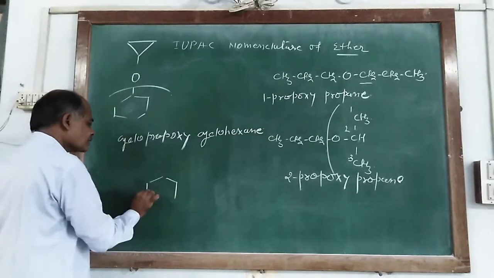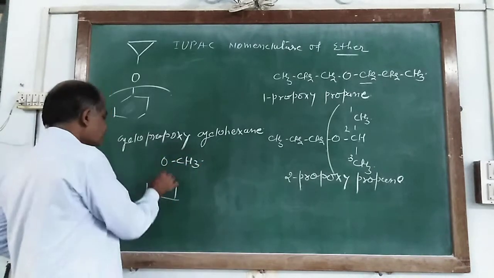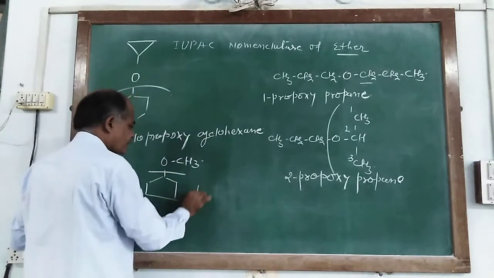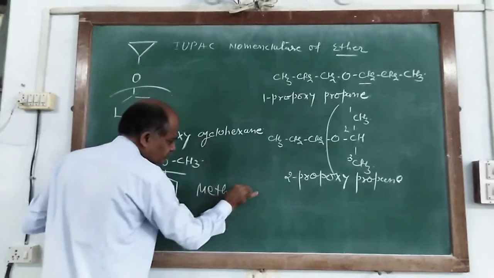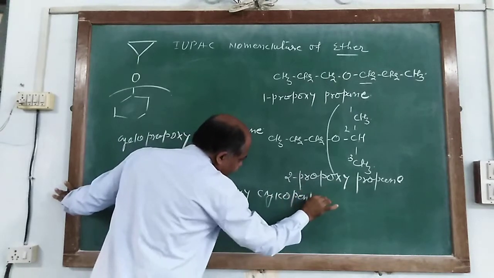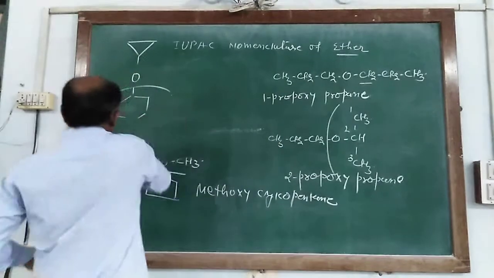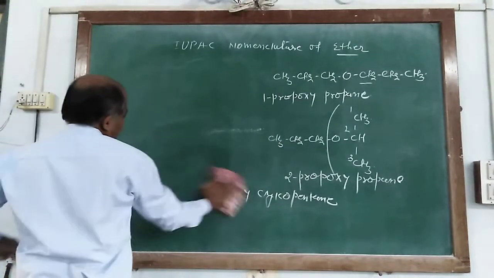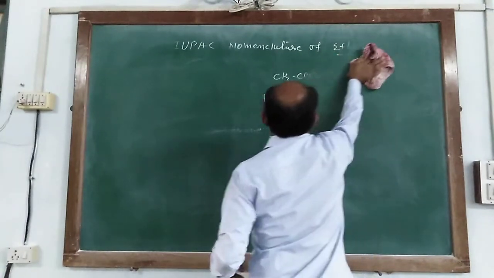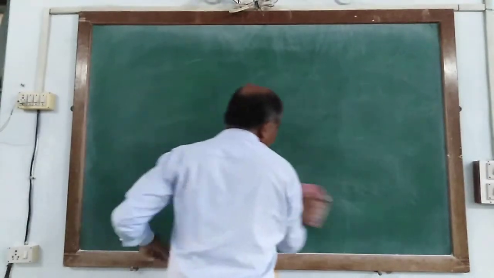Similarly, OCH3, so it is named as methoxycyclopentane. So when compounds have a cyclic structure, at that time we use the prefix cyclo, and according to the number of carbon atoms, the name is written similar to open chain compounds.